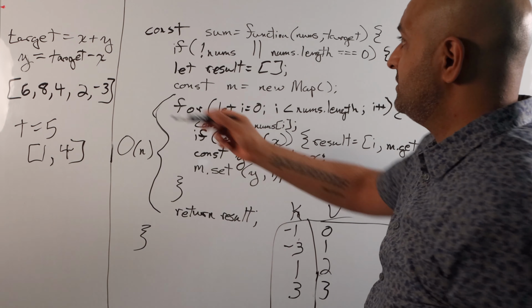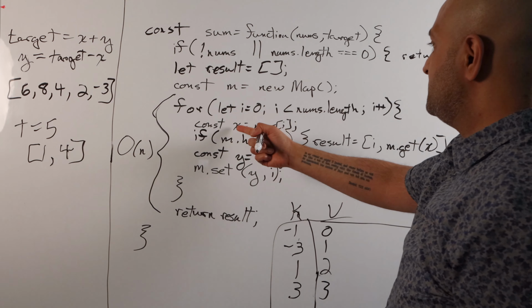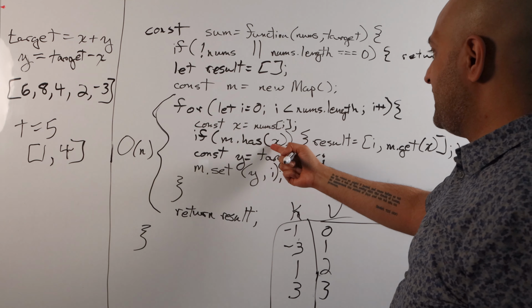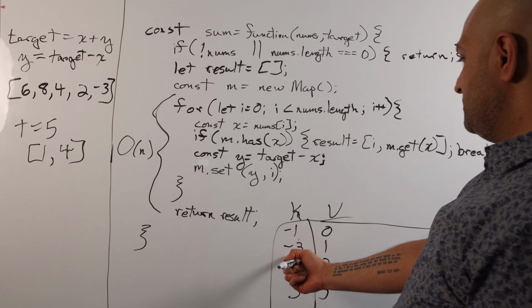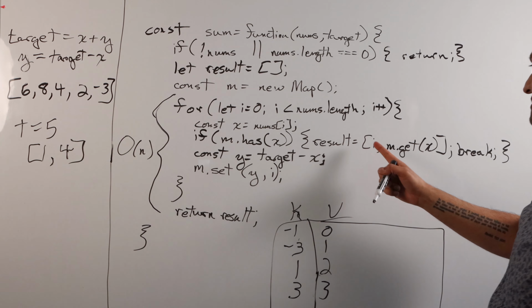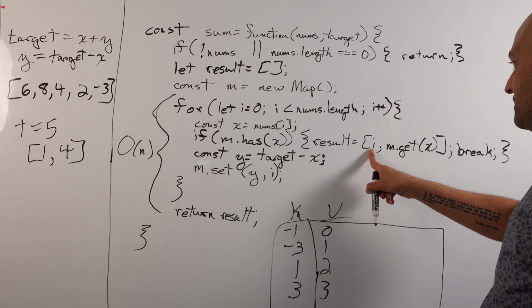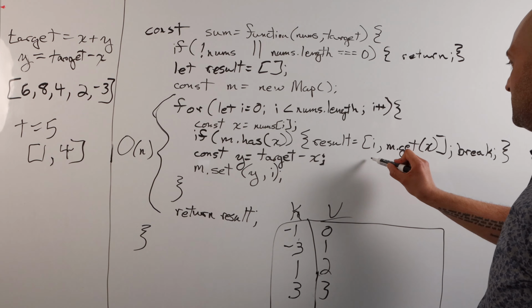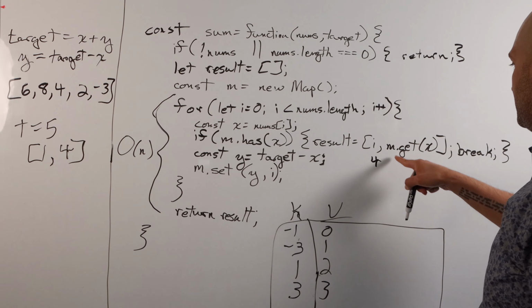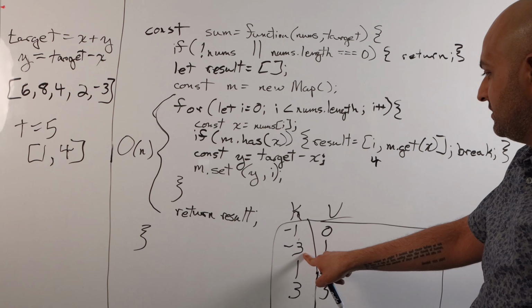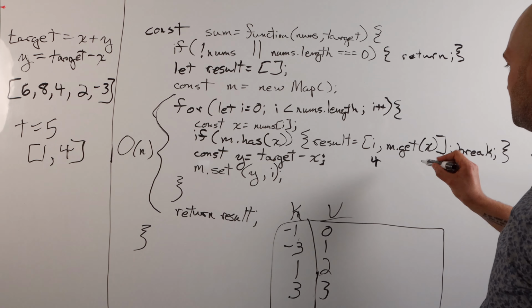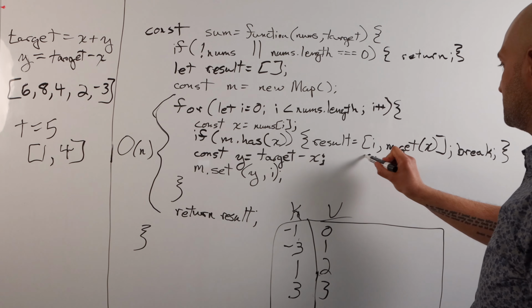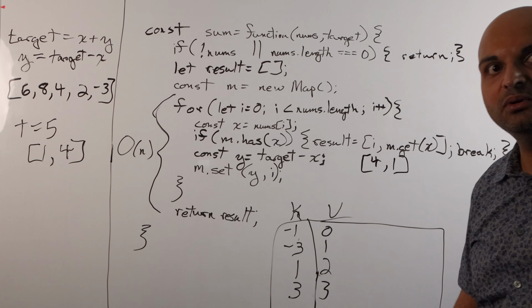Okay, so then finally we get to our -3. We say x equals -3. Does m have a key value of -3? Oh, look, it does. All right, so then result equals i, which is the current index, which is going to be 4. And then m.get(x), that's going to return this 1. So this is going to end up returning 4, 1.